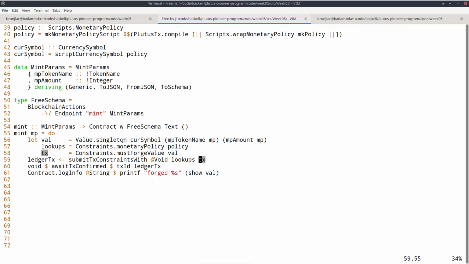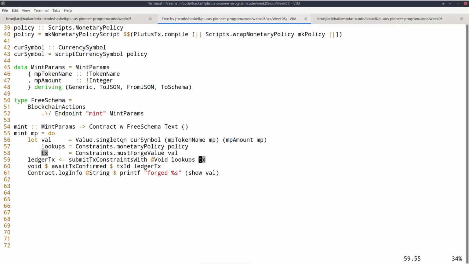So if inputs or outputs are needed, it must add them. In this case, because we always have transaction fees that we have to pay for each transaction, we need an input that covers the transaction fees. So automatically this submit_tx constraints with will look up our own UTXOs and find one or more that are big enough to cover the transaction fees and use those UTXOs as input to the transaction that's being constructed.